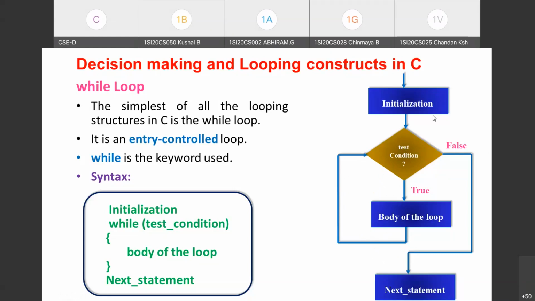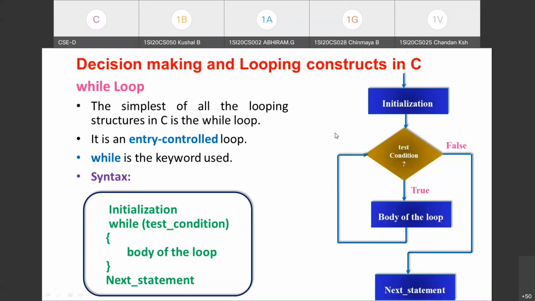So for that, what you have to take care of is whatever loop control variable you are using, that loop control variable is to be updated in the body of the loop. Okay. So see, whenever you are constructing any loop, whether it is a while loop, do while loop, or for loop, these are the three statements you need to take care of. One is the initialization part, the other is the condition part, and one more is the updation part.